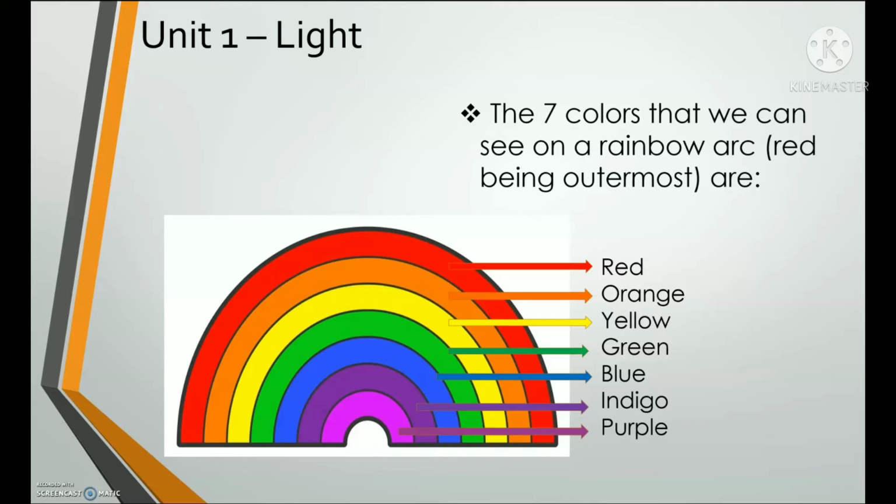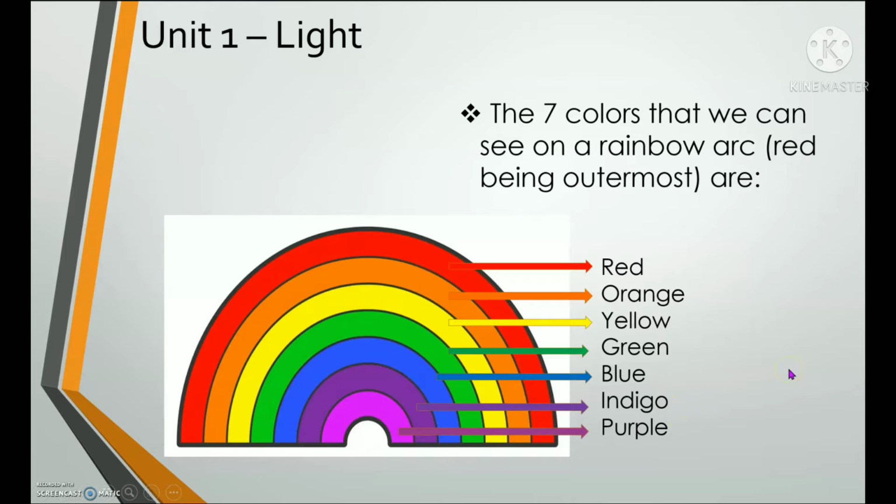Repeat after me. The 7 colors that we can see on a rainbow arc, red being outermost, are red, orange, yellow, green, blue, indigo, purple.